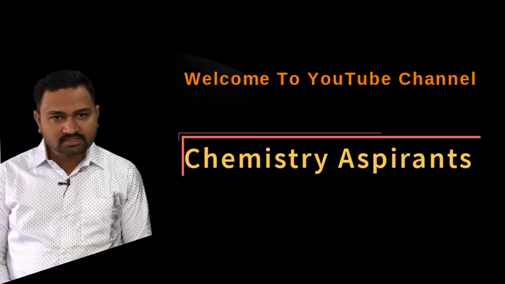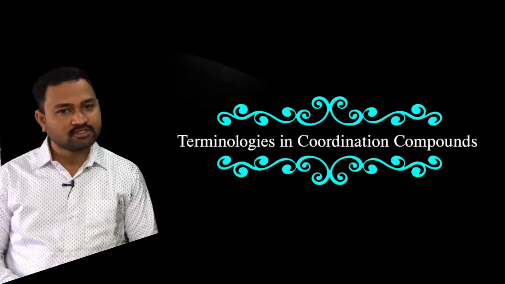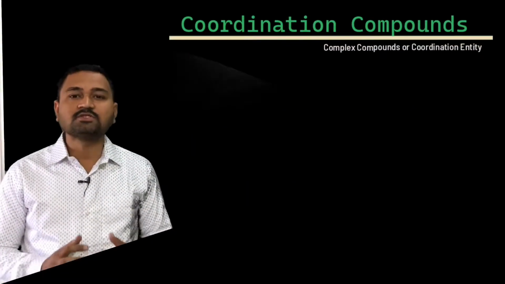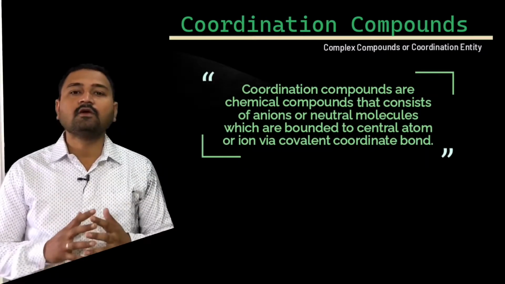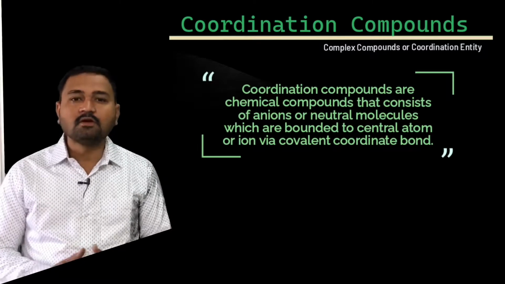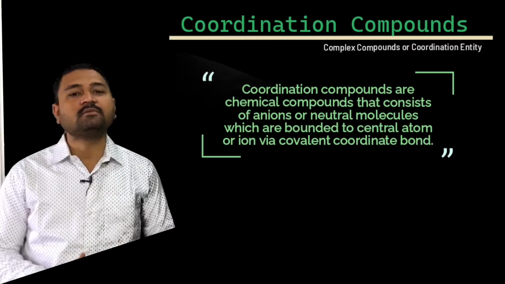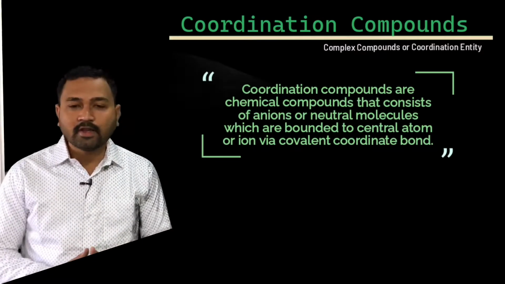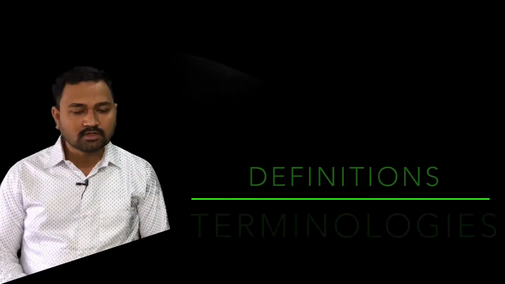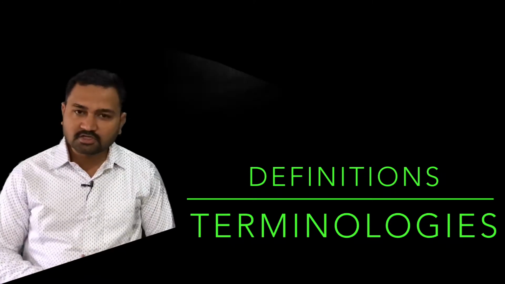Now in today's lecture we are going to learn about the terminologies used in coordination compounds. We know that coordination compounds are chemical compounds which consist of anions or neutral molecules bonded to the central metal atom or central metal ion via covalent coordinate bonds. So in this video, we are going to learn some important definitions that are used in coordination compounds.